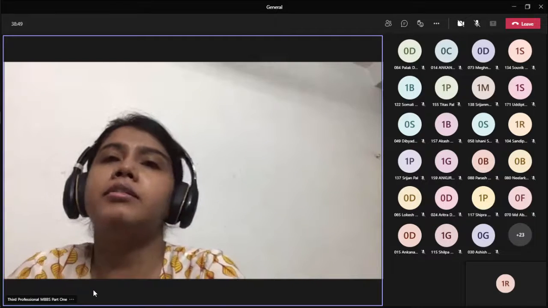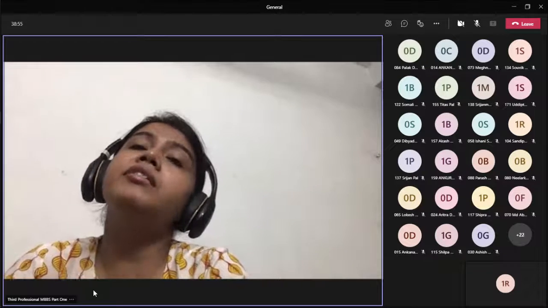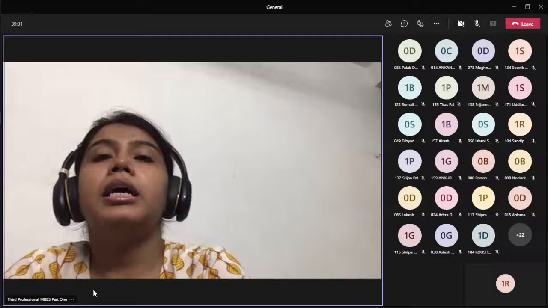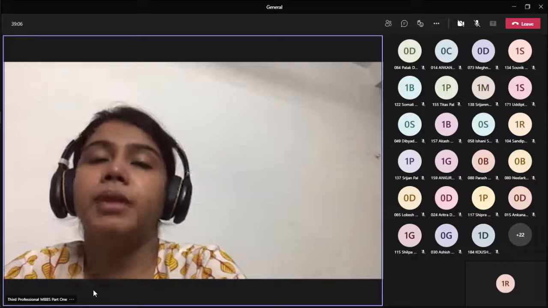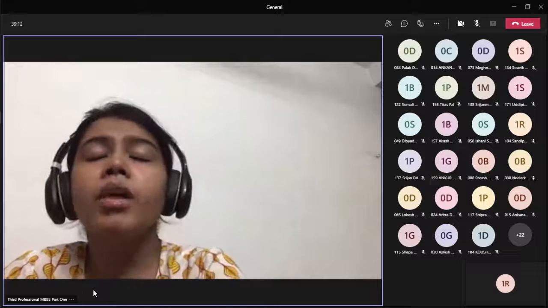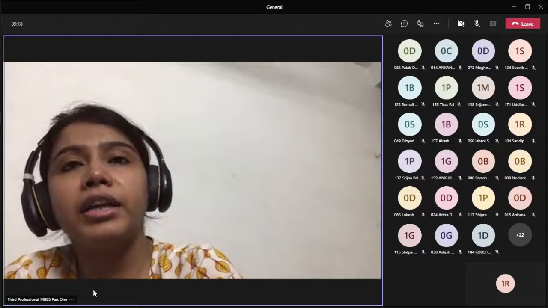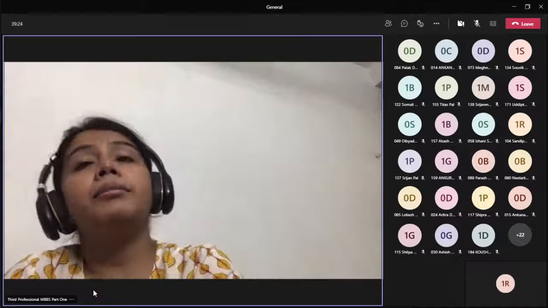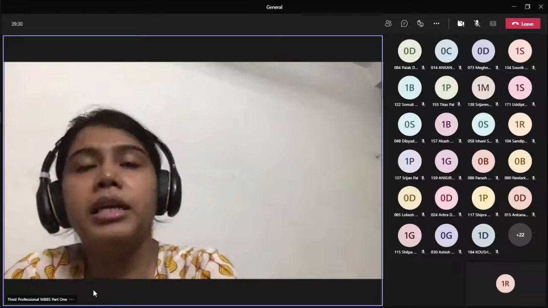Other points, that is respiration. Respiration usually is not affected in mild or moderate cases. If the patient is very sick, presenting with respiratory distress due to heart failure, the respiration will be altered. There may be tachypnea, that is high respiratory rate, or irregular respiratory pattern. Number 3 is BP. Blood pressure is usually not affected in hematopoietic system cases until and unless the patient is very sick.